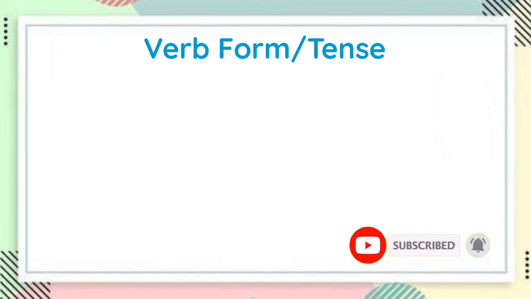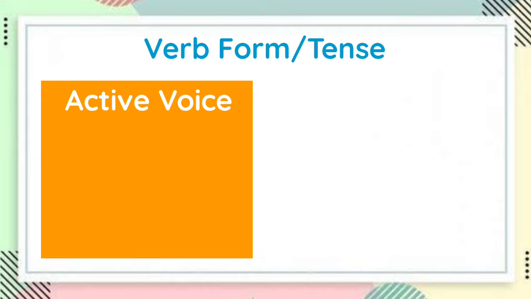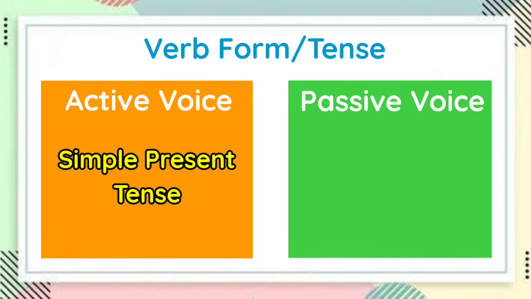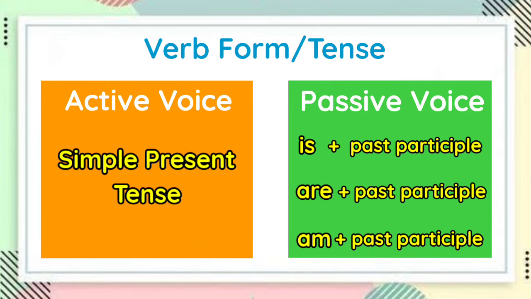But aside from that, we also have to know the verb form or tense to use if we change a sentence in the active voice into the passive voice. First, if the verb in the active voice is in the simple present tense, the verb form to be used in the passive voice should be is, or are, or am, plus the past participle form of the verb.